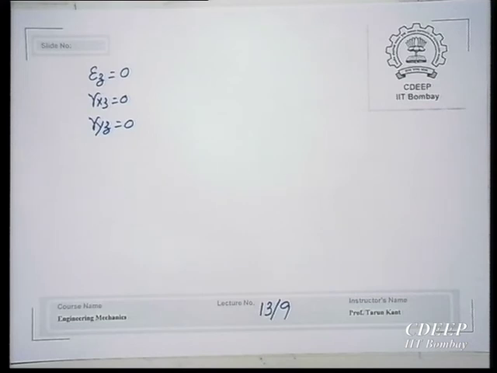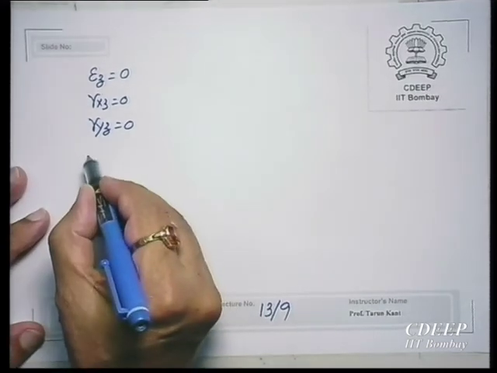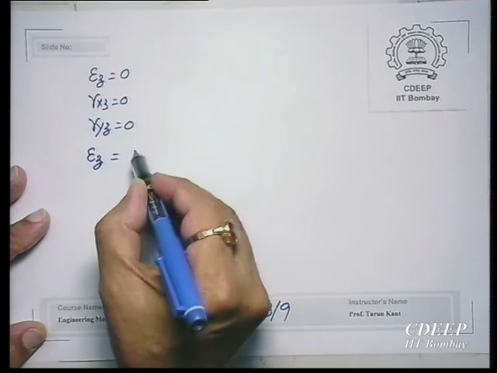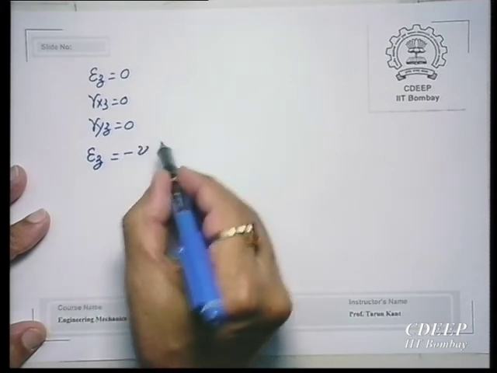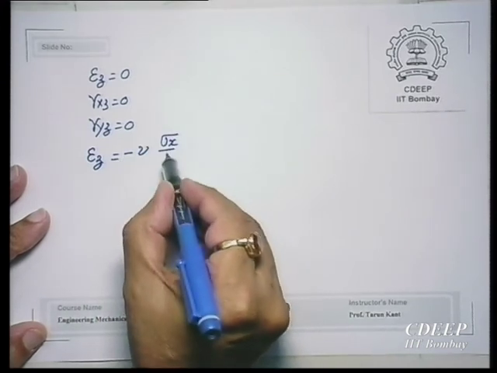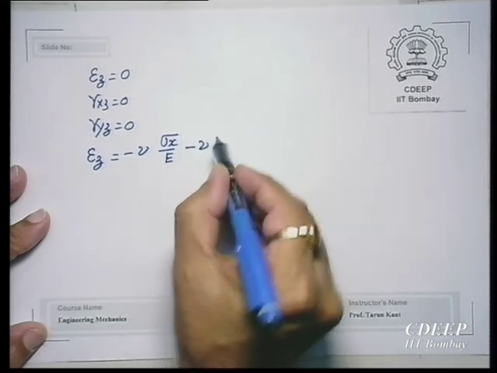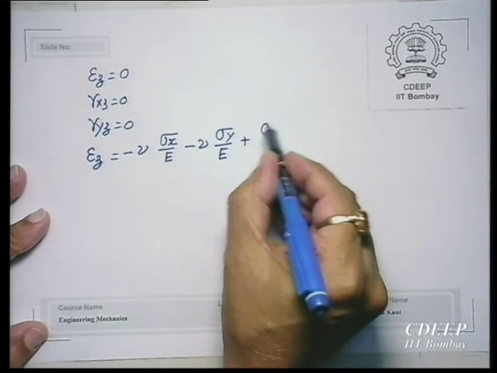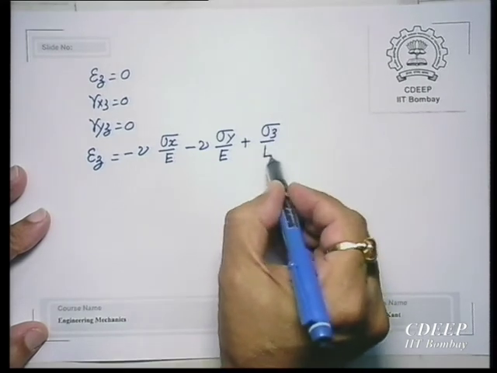Now, from the formula which we have just derived, epsilon z is equal to minus nu sigma x by E minus nu sigma y by E plus sigma z by E. This is only due to mechanical load,